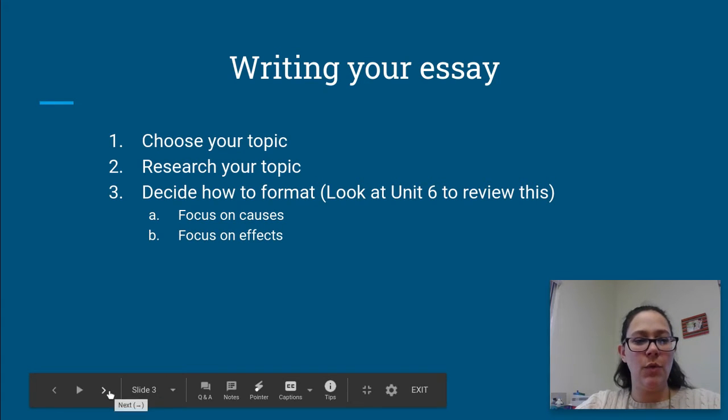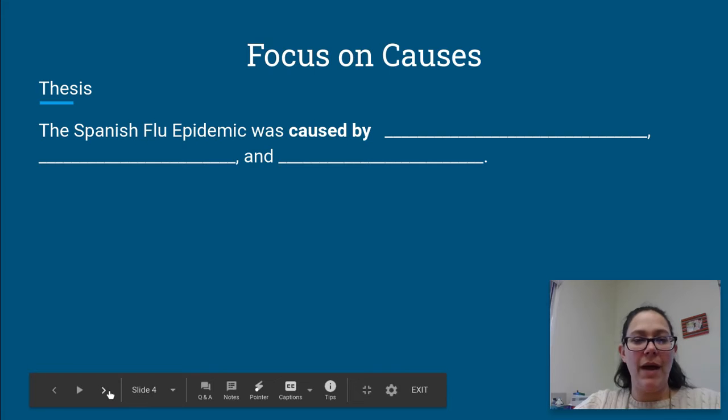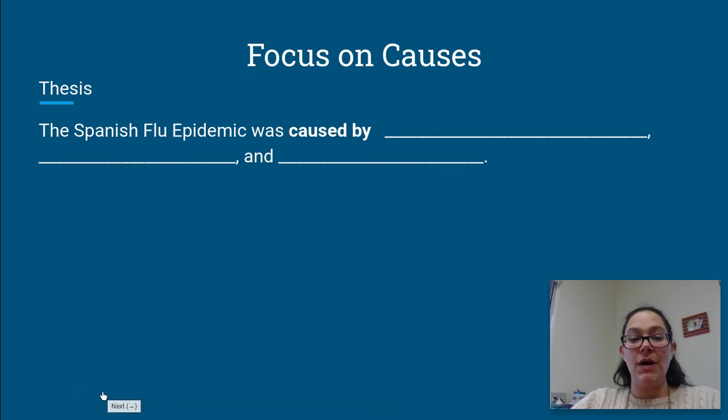If you are focusing on the causes, for example, for the Spanish flu epidemic, you can say the Spanish flu epidemic was caused by, and what do you think are the 3 most important things that caused the Spanish flu?